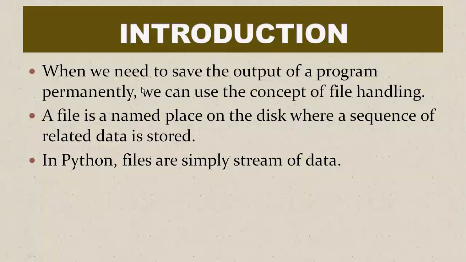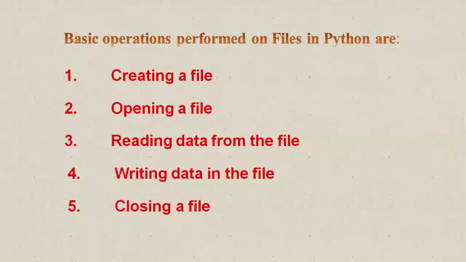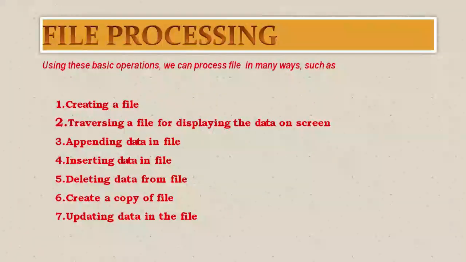The basic operations in file handling would be: we can create a file, we can open the file, we have to read the content from the file, we can write the data in the file, and finally we have to close it. These are the main 5 operations on which we have to work. I will discuss all these 5 points in detail.